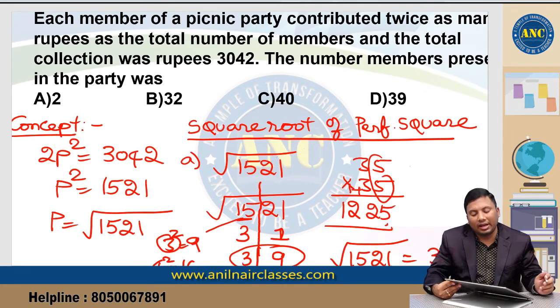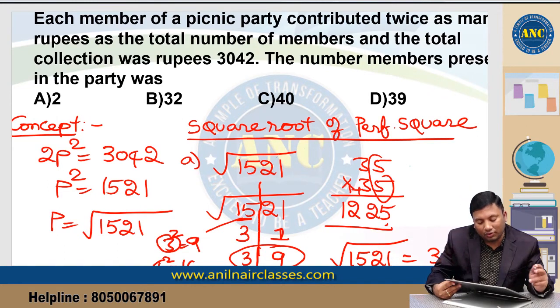Idea clear? Again I am explaining. If I want to find the square root of a perfect square, 1521, keep a slash after two digits because it is a perfect square. The square number is ending with 1, so 1 square is 1 or 9 square is 81. 15 lies between which two squares? 3 square is 9 and 4 square is 16. So it will be 31 or 39.